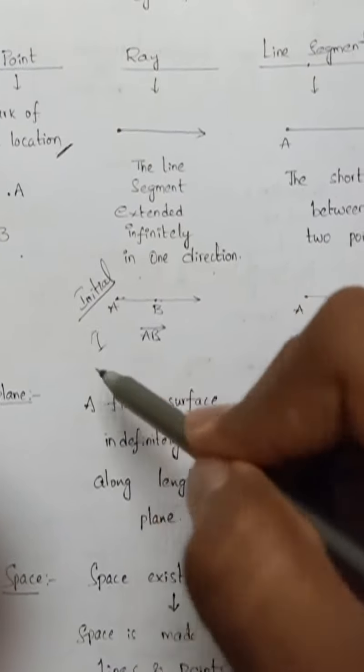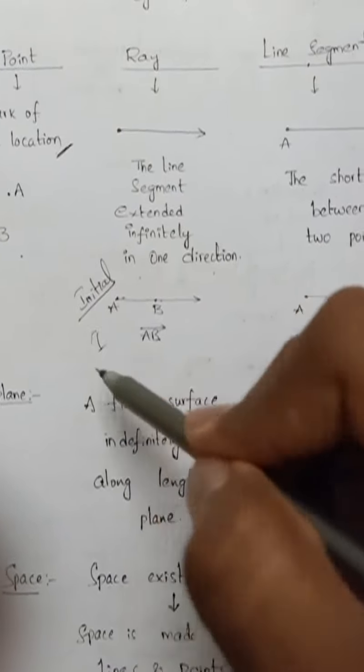In closed figures some special figures are there. These two are simple closed figures. Why? They are not intersecting themselves except at the end points. So this is not a simple closed figure. If I draw a closed figure like this, it is not a simple closed curve because it is intersecting here. If a figure does not intersect itself except at the end points, it is a simple closed figure. This is a simple closed figure, this is a simple closed figure, this is a simple closed figure.